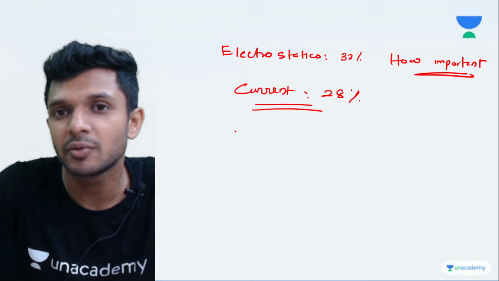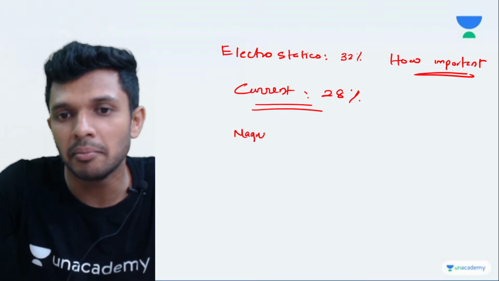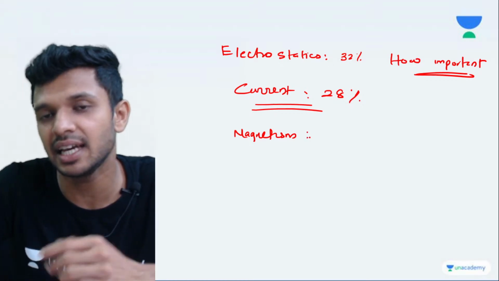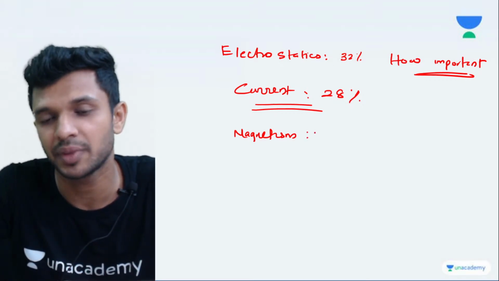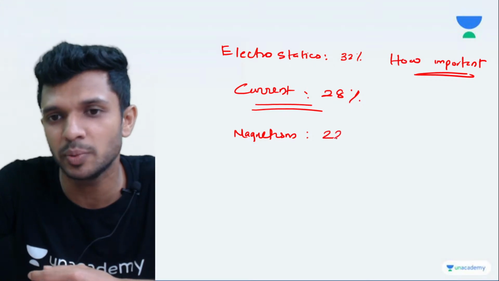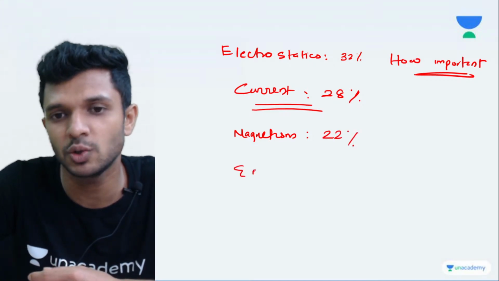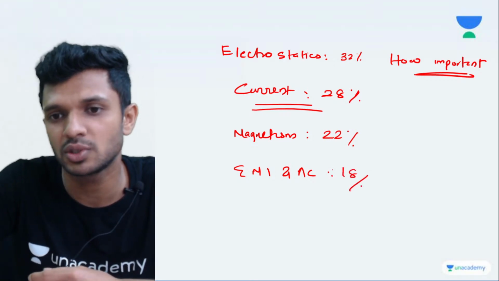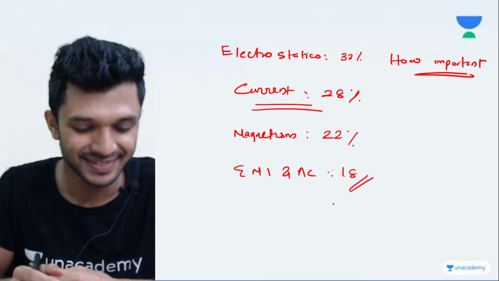Then you have the magnetism chapters, magnetic effect of current and magnetism, both having almost 22%. And EMI and AC, these two chapters almost contain 18%.